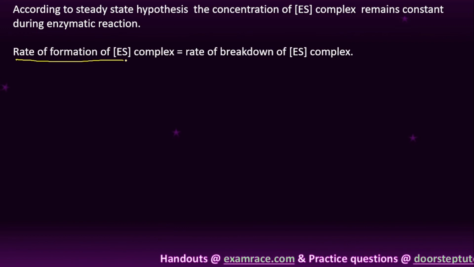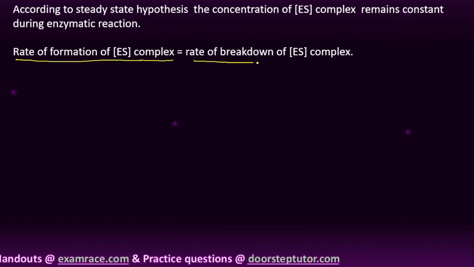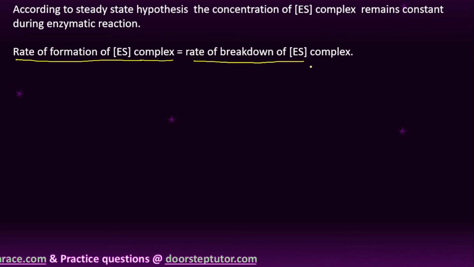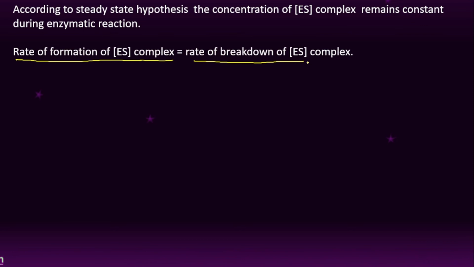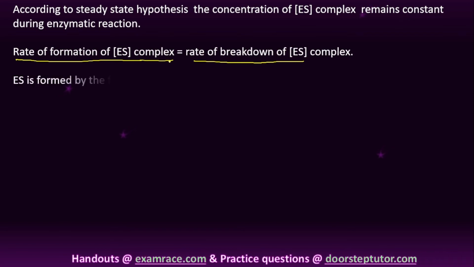This is a very important relationship explained in the steady state hypothesis, student. The rate of formation of the enzyme substrate complex is equal to the rate of breakdown, meaning the dissociation. It forms an equilibrium where the rate of formation of the ES complex is equal to the rate of dissociation of the ES complex, student, right?